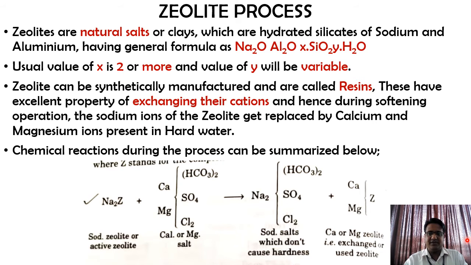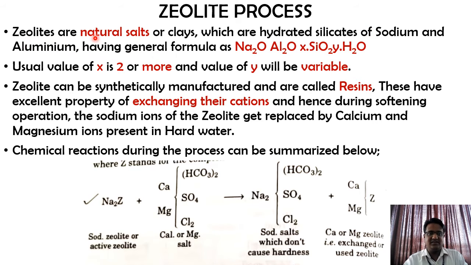Now the next one we have is the zeolite process. This is the second method for removal of permanent hardness. Zeolites are natural salts or clays, which are hydrated silicates of sodium and aluminium, having the general formula Na2O·Al2O3·xSiO2·yH2O. So here it has a sodium component, an aluminium component, a silicate component and water.